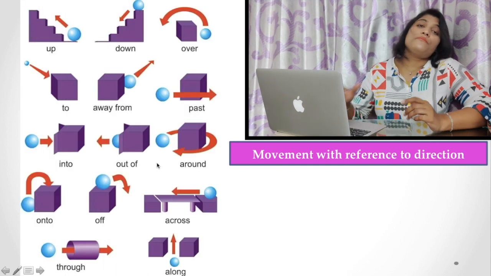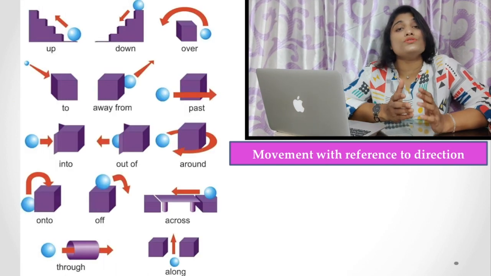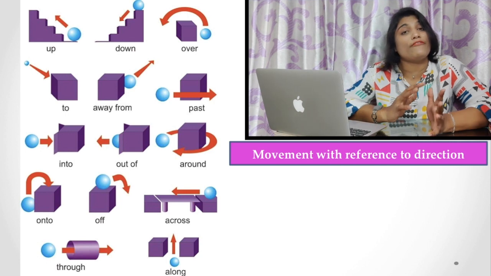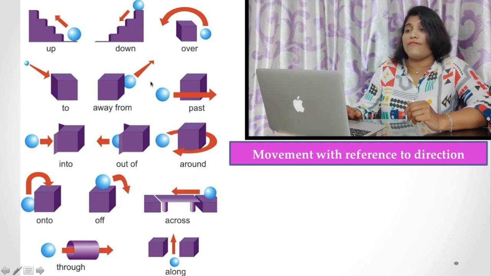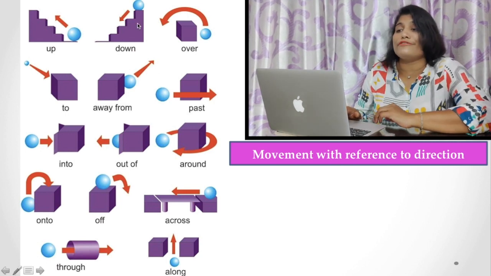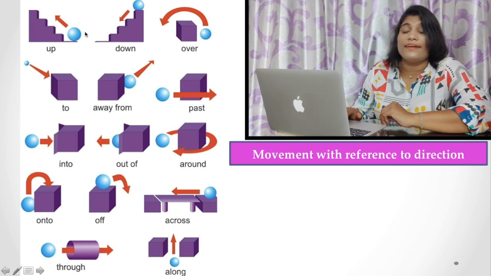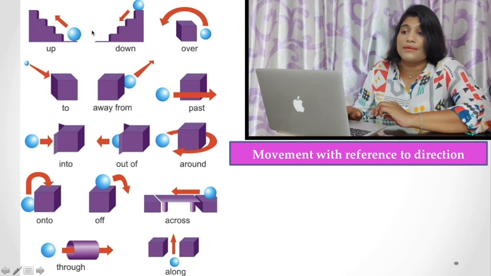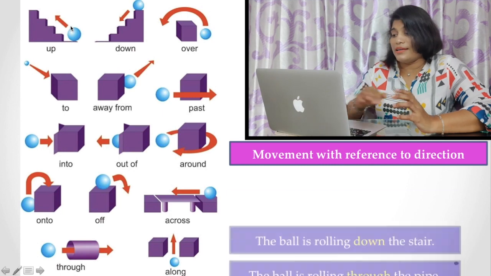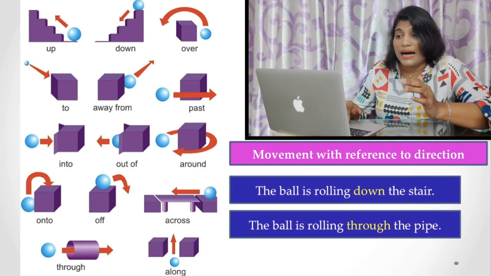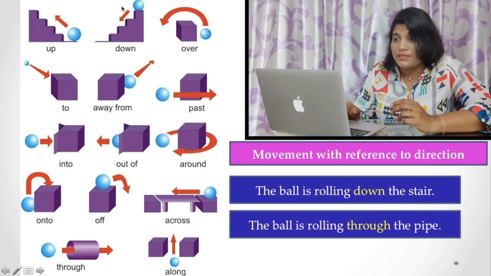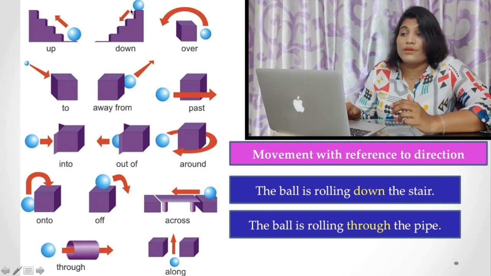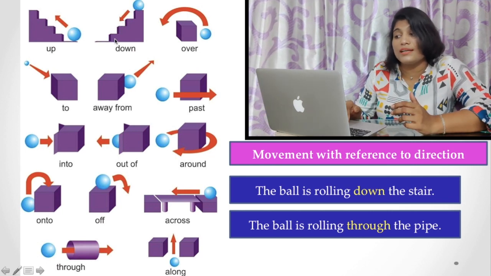Some prepositions may be used to show movement with reference to direction. Here you find all the arrows refer to directions, and there are some movements referred to here. Sometimes the ball is rolling downstairs. Here the arrow is downward, so you can say that the ball is rolling downstairs.